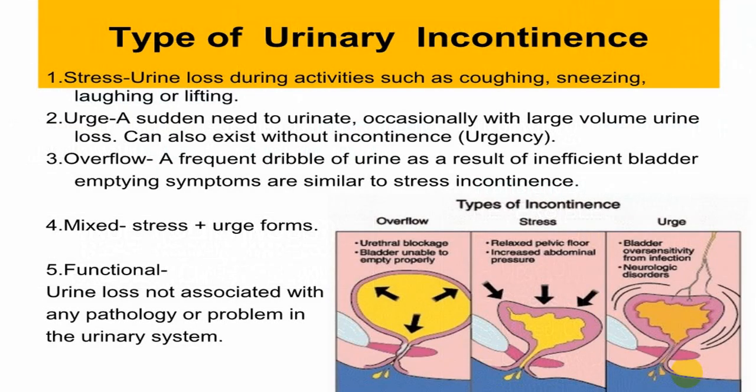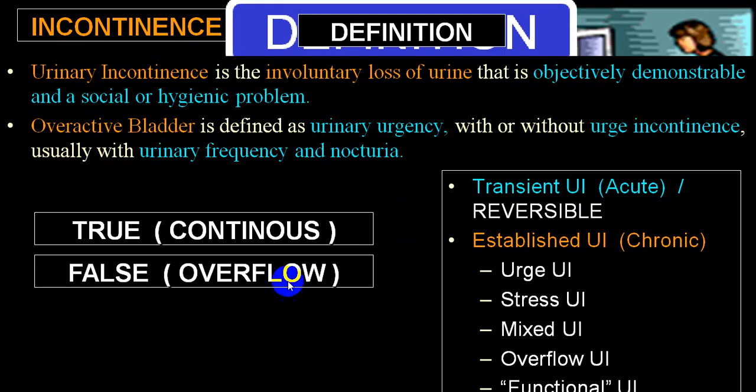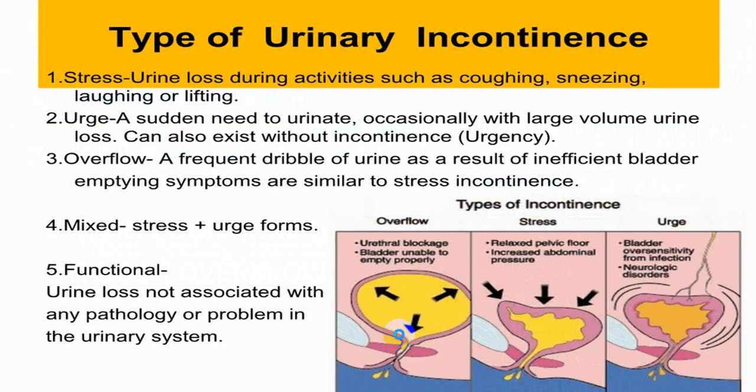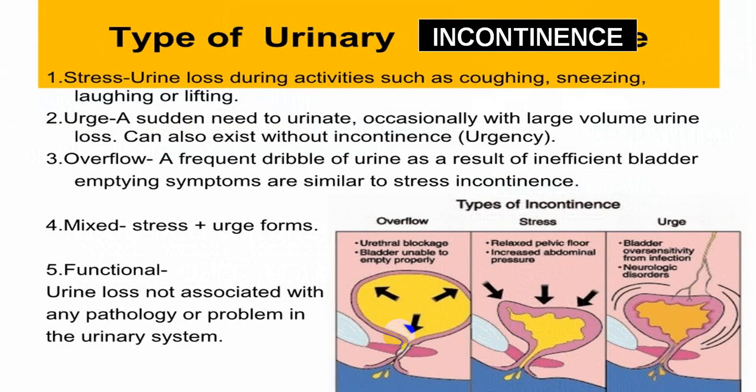So these are the three classical varieties of incontinence you come across in your everyday practice: stress incontinence, urge incontinence, urge and stress together which we call mixed, and overflow, which is also described as false incontinence. Mixed is very commonly seen in an overactive bladder.